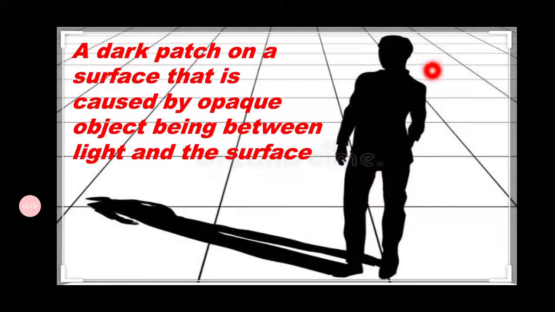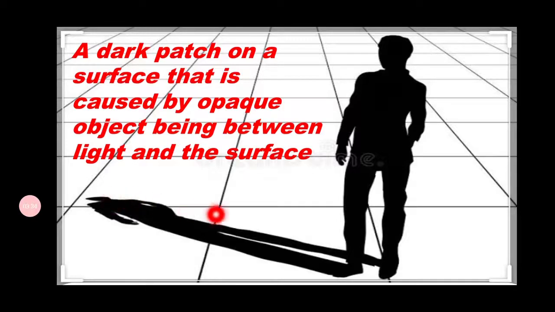A human is also a good example of an opaque object, because light does not pass through our body. Imagine there is a light source, which means the sunlight, and the opaque object is standing in between the light and the surface. Automatically a dark patch is formed on the ground.